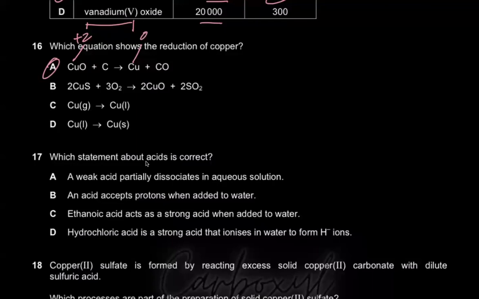Sir, how do you know it's +2? Well, I know that oxygen is always going to be -2. If copper is X, I don't know what copper is, but I know oxygen is -2, and I know the overall oxidation state of any compound is 0. So X is equal to +2. On the right hand side, the oxidation state of any substance in its pure elemental state is always 0. Essentially, whatever is written in the periodic table as it is, its oxidation state is 0. So A is the correct option.